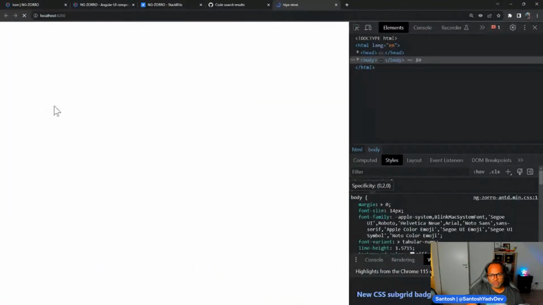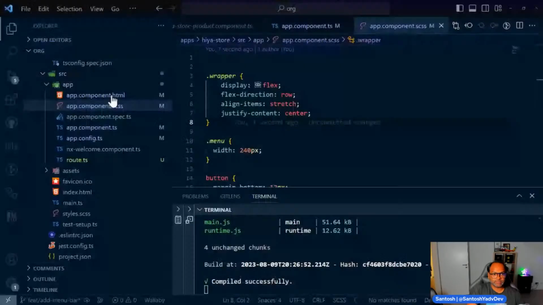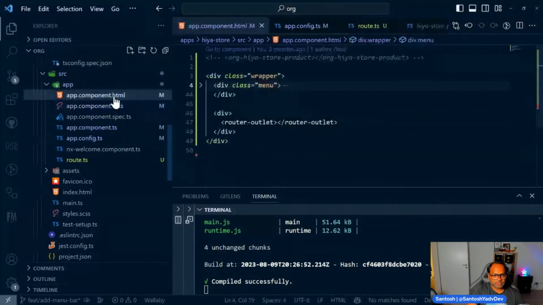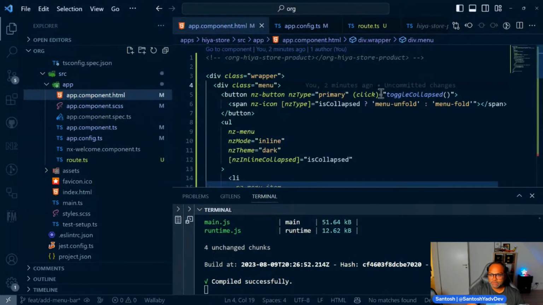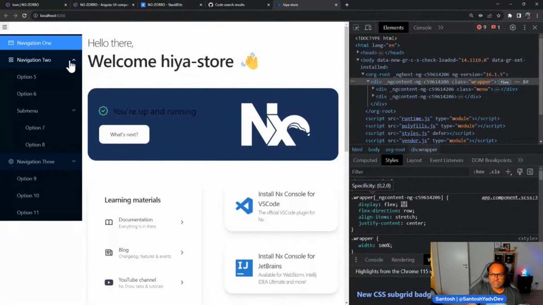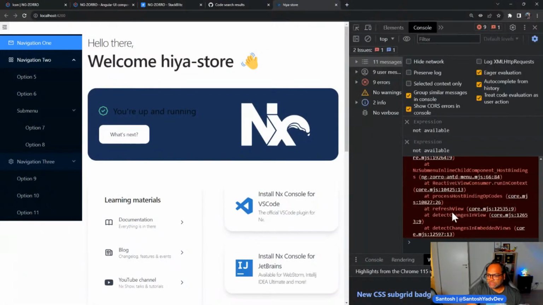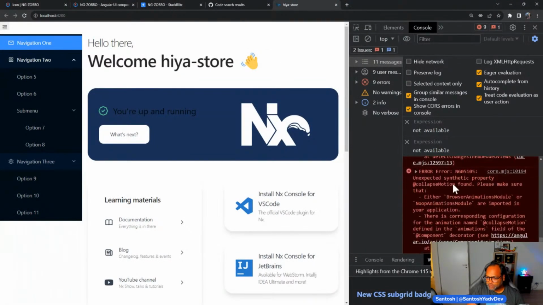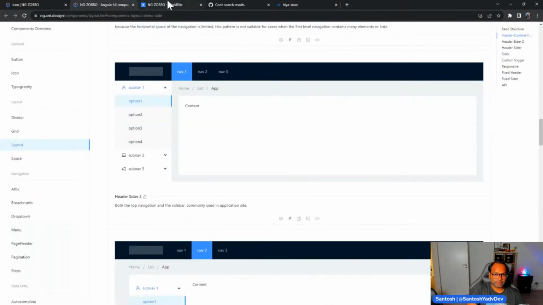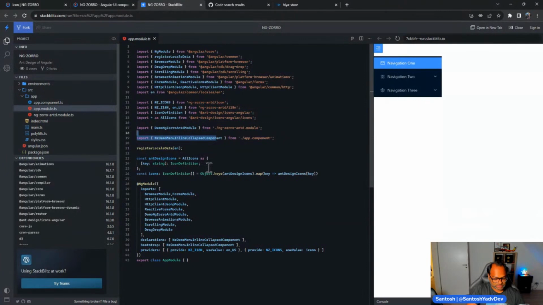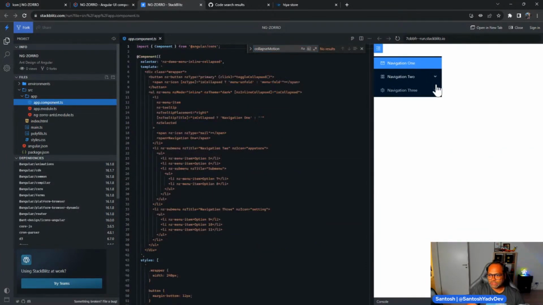Great. So we have our menu, and let's go ahead and add some options here. I was looking at something when I was closing this. There was an error. What is this error? It says synthetic property collapse motion. Okay, so it has some navigation animation as well, which is not available somehow. Does it work here?